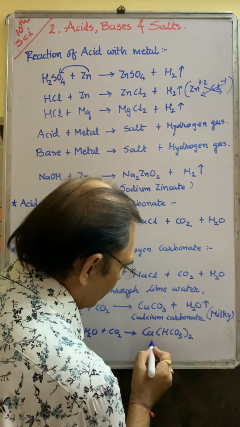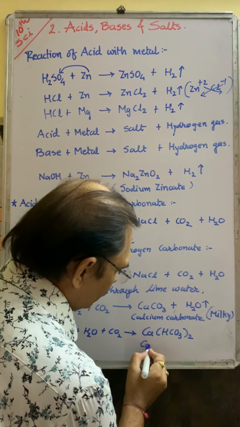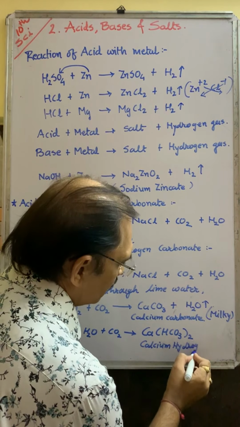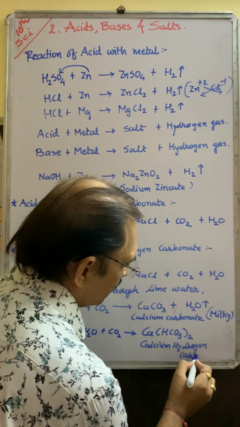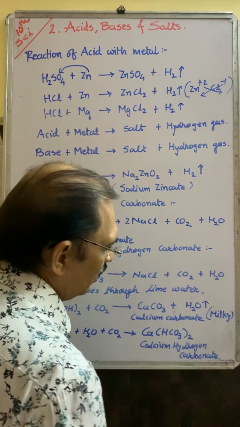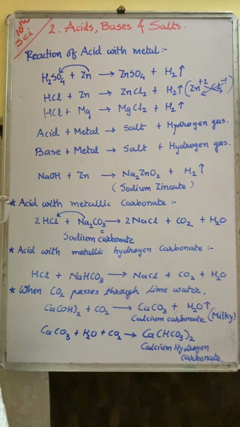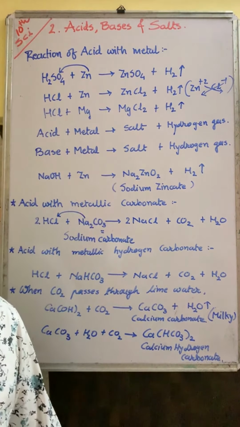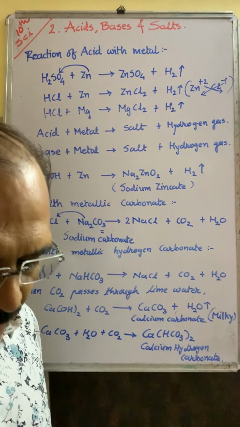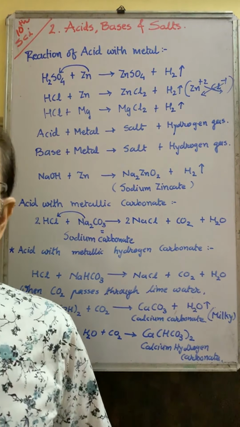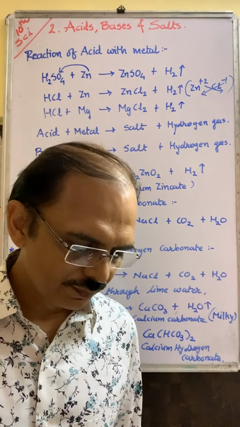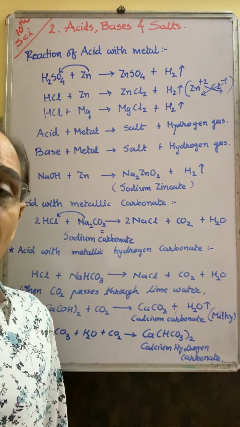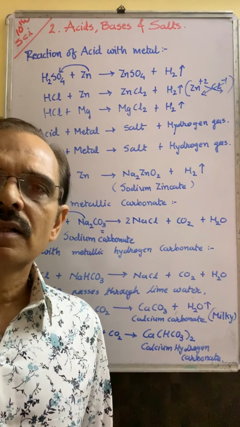Ca(HCO3)2, calcium hydrogen carbonate, which is soluble in water. Once again this milky color converts into white color. So when we pass an excess amount of carbon dioxide, then milky converts into white color. Different forms of calcium carbonate are limestone, chalk, and marble. They are the different forms of calcium carbonate.